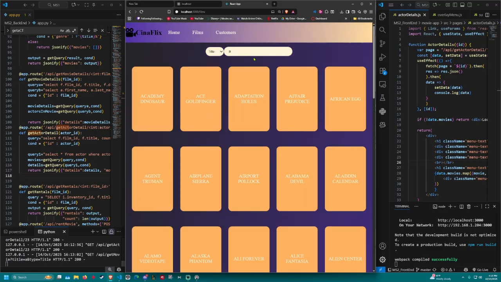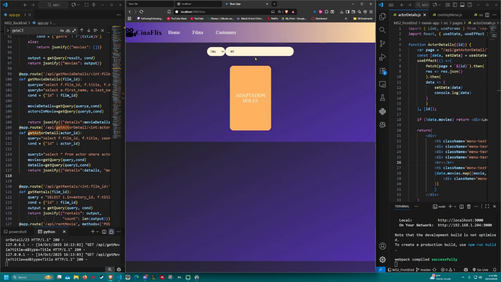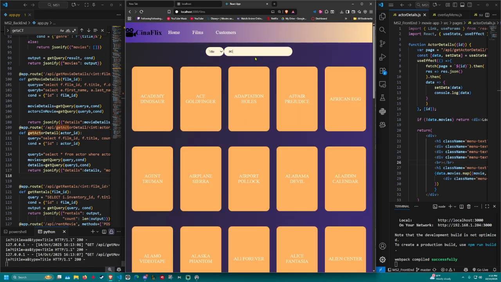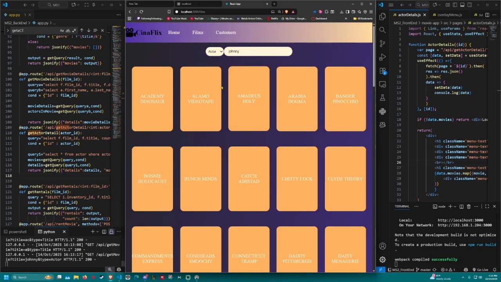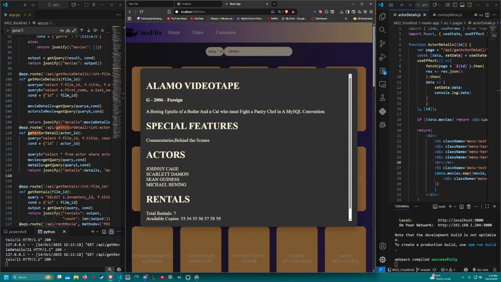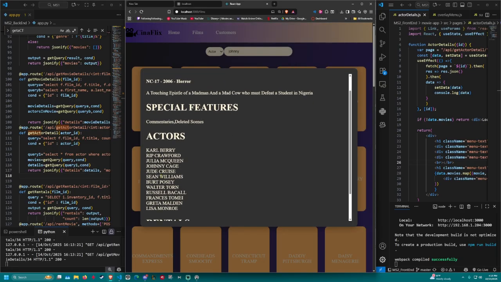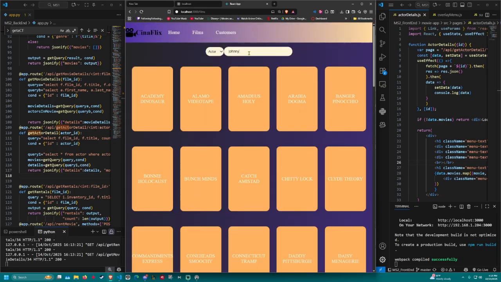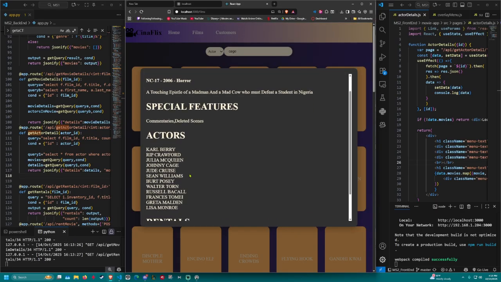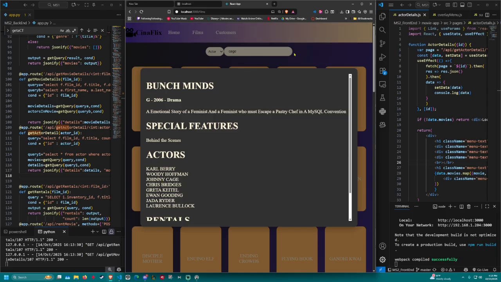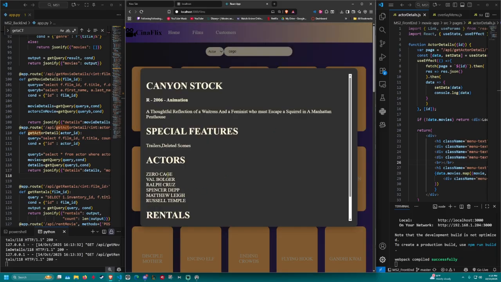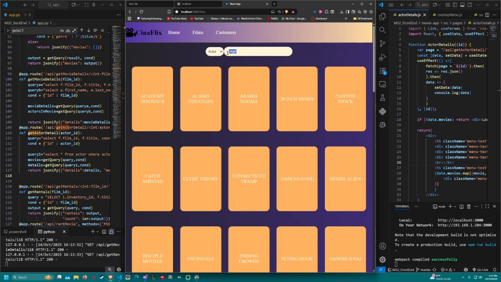So here you can do Adaptation Holes, right? Academy, things like that. And then I can do actors, so I can search by Johnny, right? And these will have Johnny down here, Johnny Cage. And you can search by last name as well. So there's people with the last name Cage, Cage right there, Johnny Cage, Zero Cage. So it's very flexible.